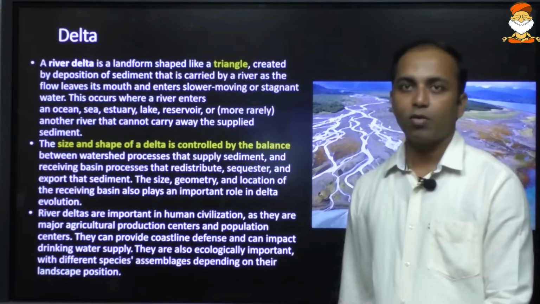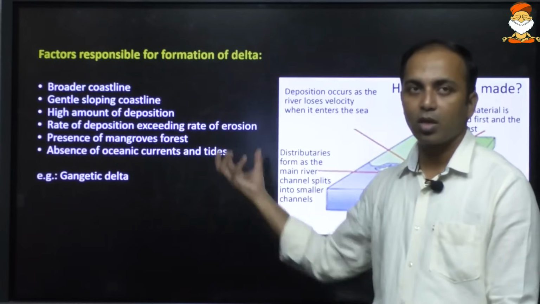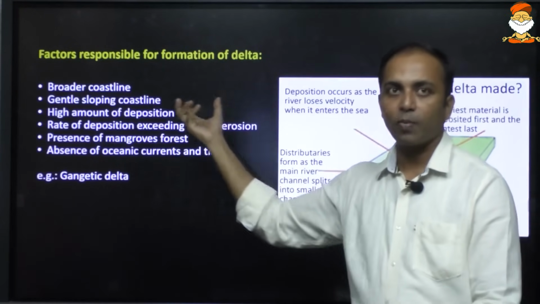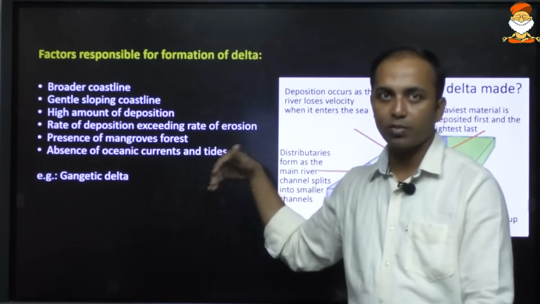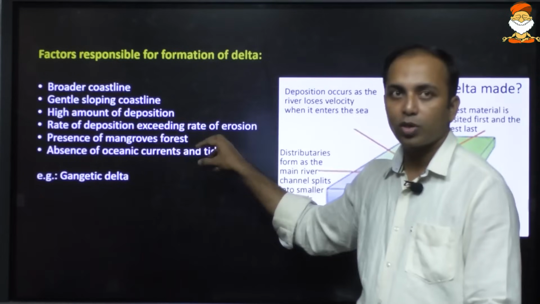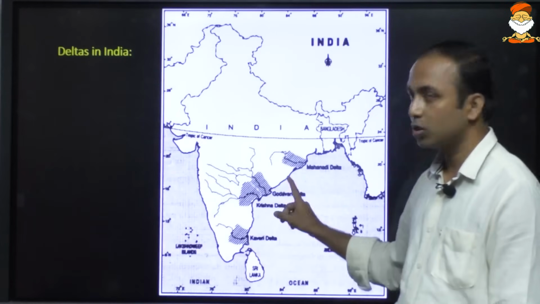Delta is a landform formed at the mouth of the river. Okay, because of deposition, it forms when the coastline is broad enough, when the slope is gentle, when the rate of deposition is very, very high as compared to the rate of erosion by sea action, when there is mangrove forest also, and when there is absence of any oceanic currents or very little tide. In the case of India, this was a prelims question.